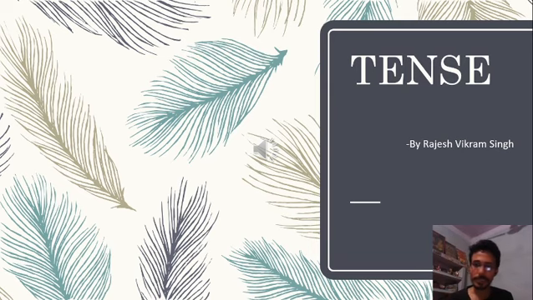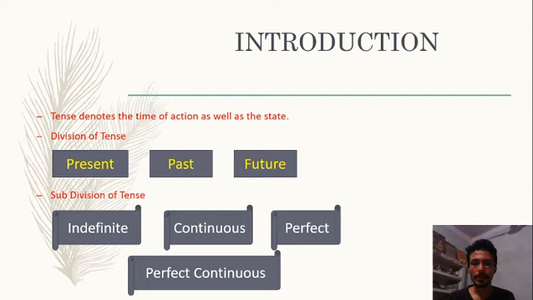Tense is a very important chapter in English grammar because without tense we cannot frame a proper sentence, or we cannot speak or write properly. So let's start with this chapter. Let's start with the introduction.